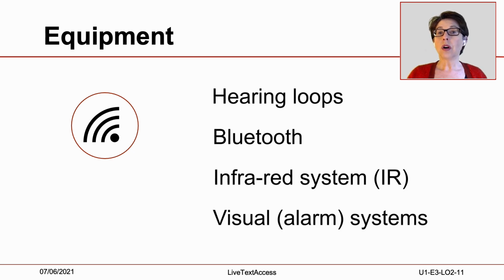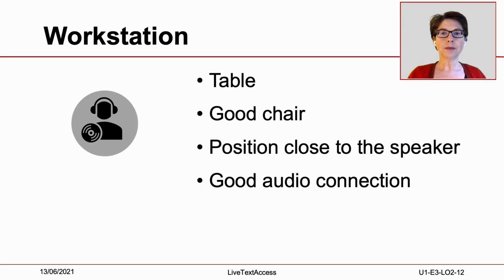Lastly, visual alarm or information systems should be installed to provide a written version of information that is presented through loudspeakers, for instance, fire alarms or notifications at theaters or at airports. The written information can appear on a screen in a common area or can be sent to a personal phone. These were just some examples of equipment features for hearing accessibility. The European Federation of Hard of Hearing People, in their accessibility guidelines, describe many others and their functionality.